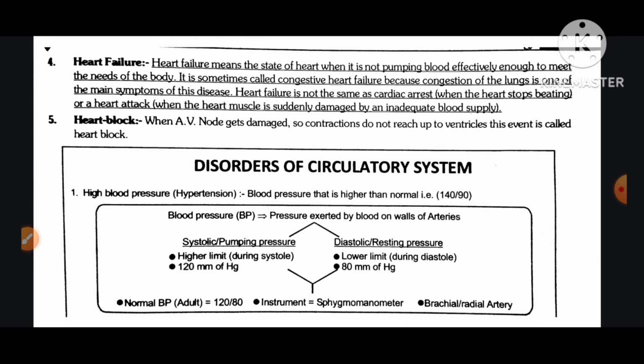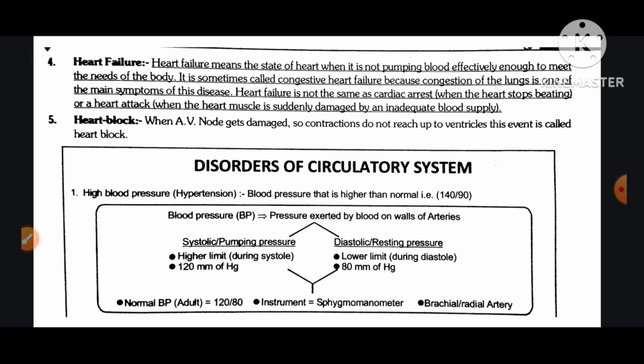Heart failure. Heart failure means the state of heart when it is not pumping blood effectively enough to meet the needs of the body. It is sometimes called congestive heart failure because congestion of the lungs is one of the main symptoms of this disease.